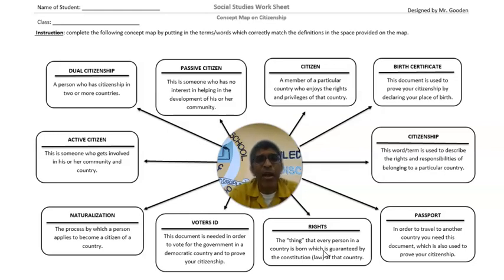You can look at the right to life, the right to freedom of movement, all of these things. These rights come with, for example, the right of speech. You have the right to say what is on your mind. You are given that right as a Jamaican citizen, but that right carries responsibility.